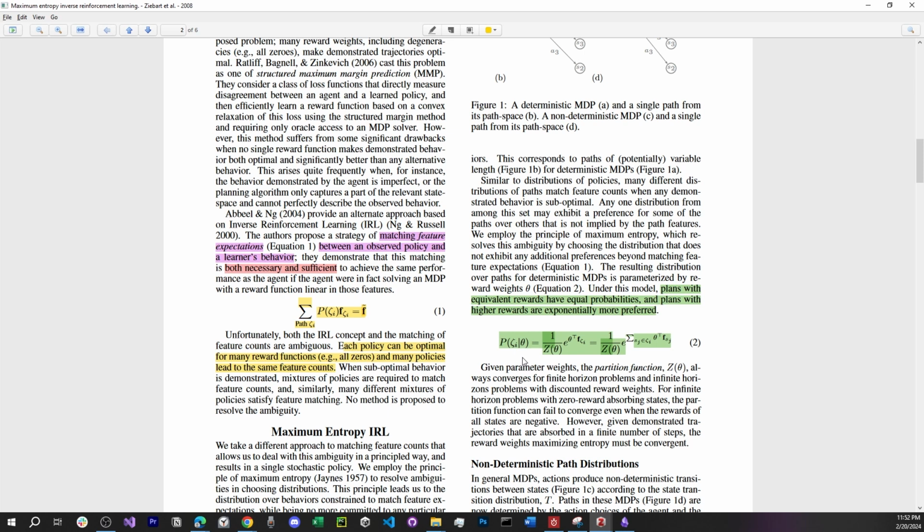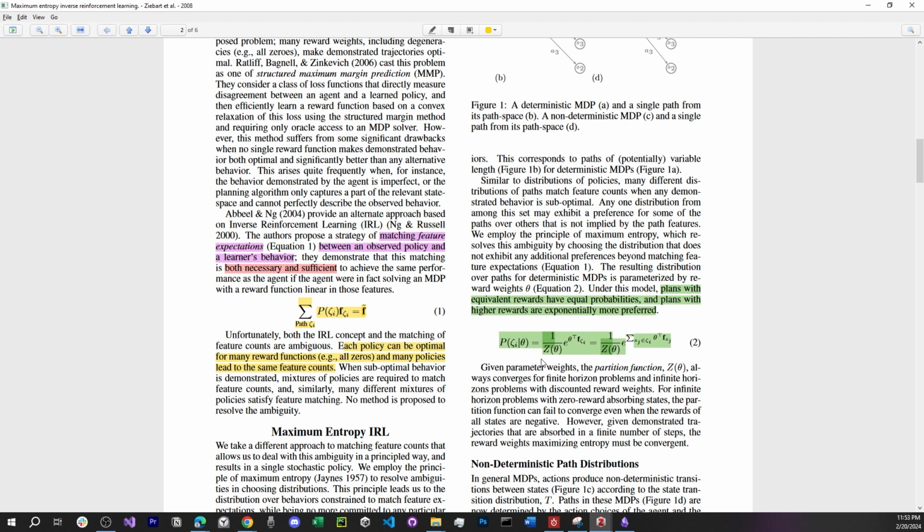So any path that has a higher reward is exponentially more probable to happen. However, this partition function normalizes this probability, and it's quite hard to compute, and normally it's the challenge when it comes to the deeper versions, but here it's easy.